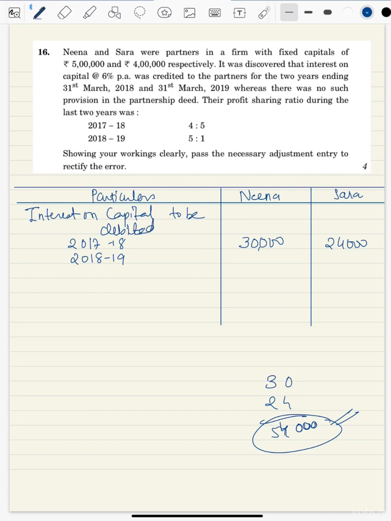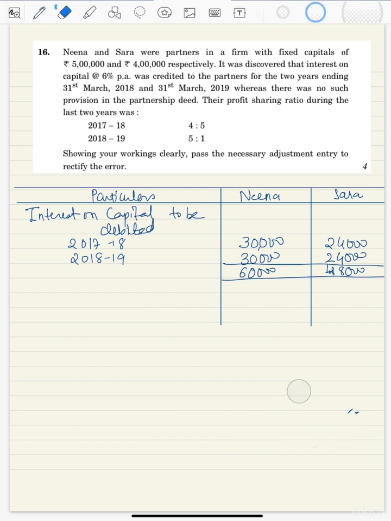For the other year also, 30,000 and 24,000, because capitals were fixed. So in both the years these people have got it. Nina got a total of 60,000 rupees for interest on capital, and Sara has already received 48,000. So imagine we have taken this money back from them. They were not supposed to get it, so it has to be debited.